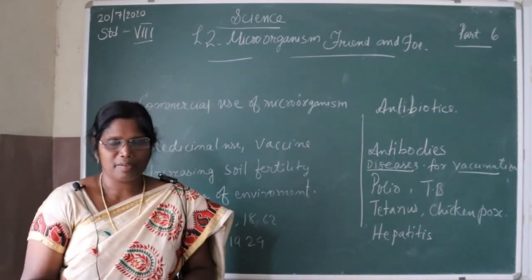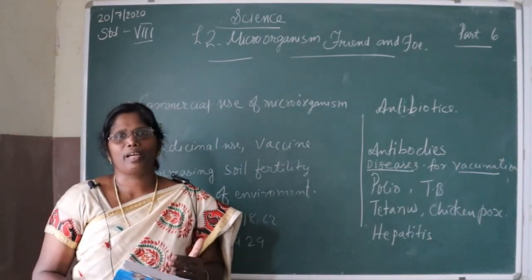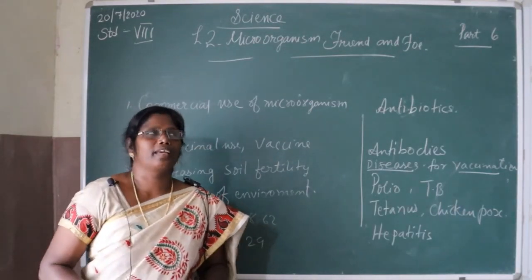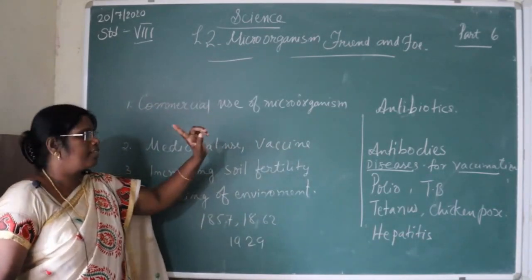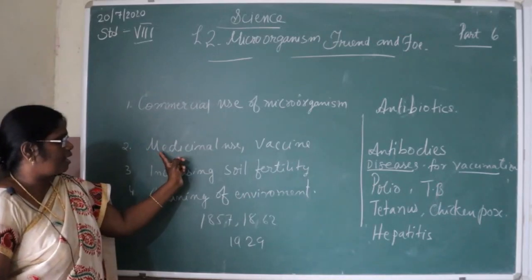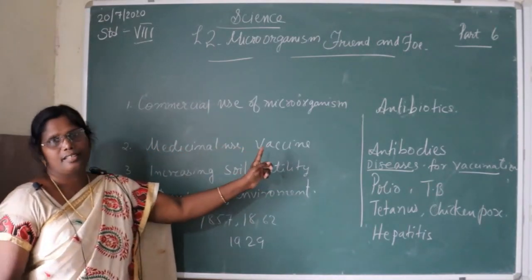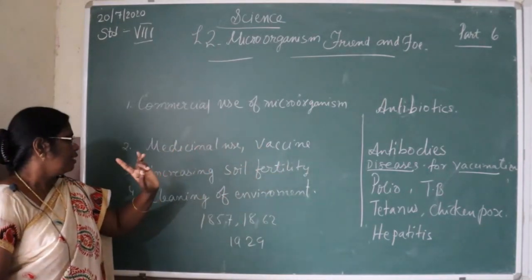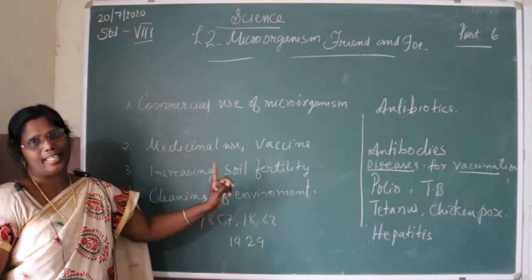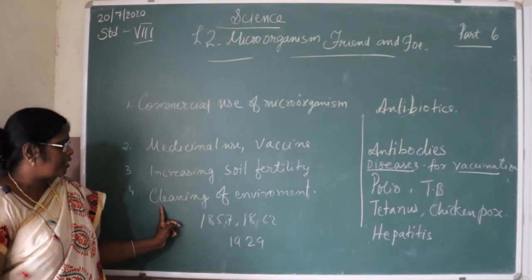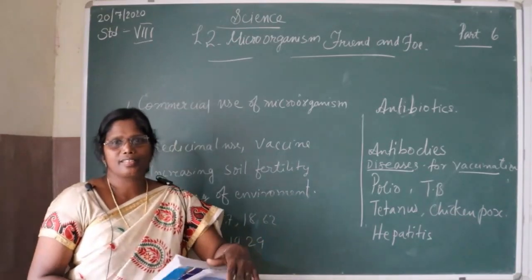In the next part, we will study about harmful microorganisms. So before winding up, today we studied the commercial use of microorganisms. Microorganisms are used to make medicines like antibiotics and vaccines. Microorganisms help to increase soil fertility, and microorganisms clean the environment.